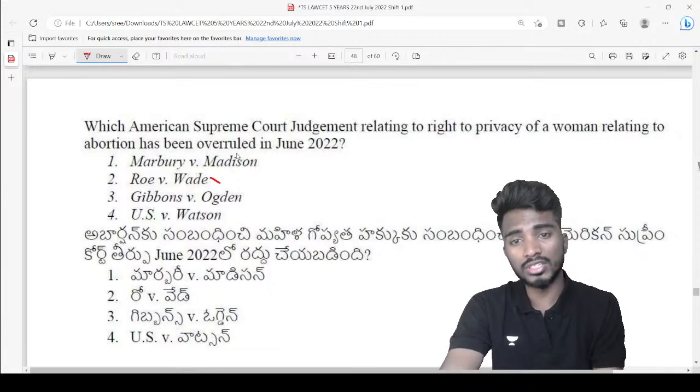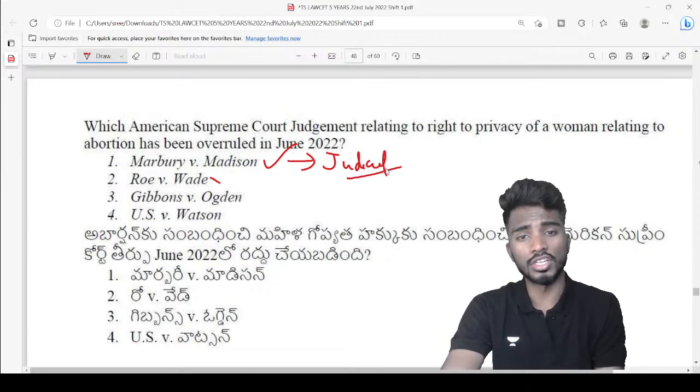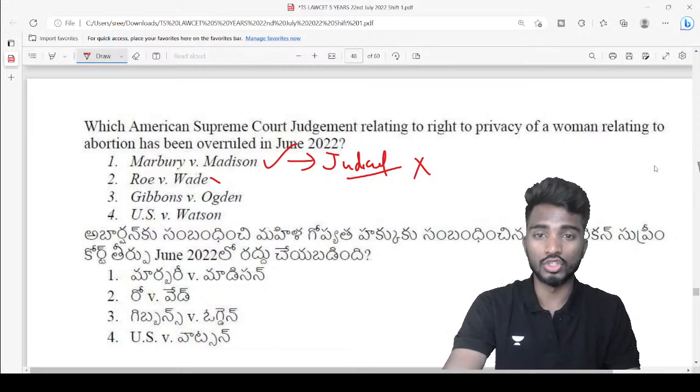So Marbury versus Madison is a very, very important case with respect to judicial review, because for the first time a law made by the Congress was struck down by the American Supreme Court.